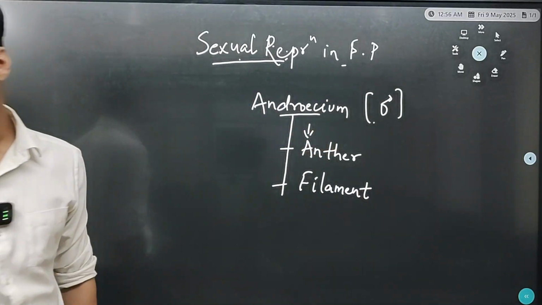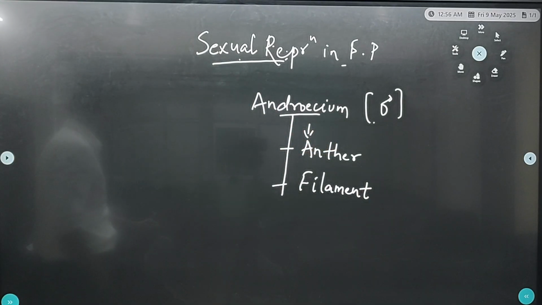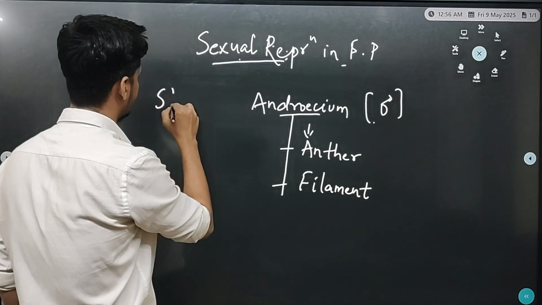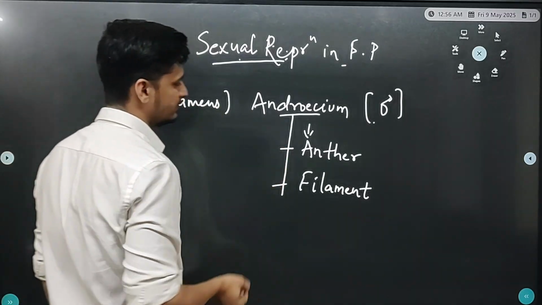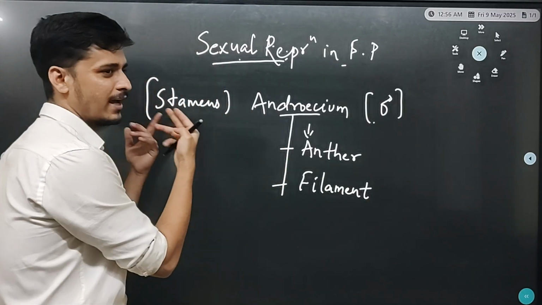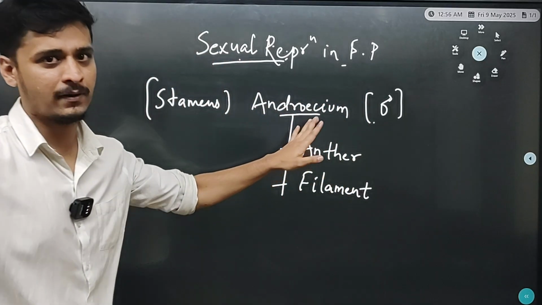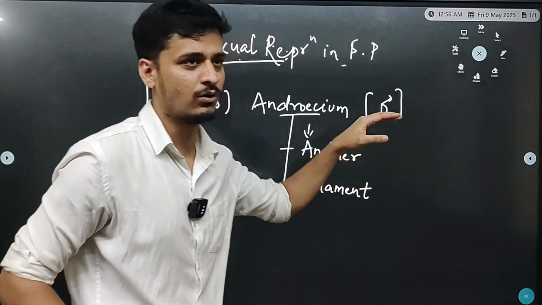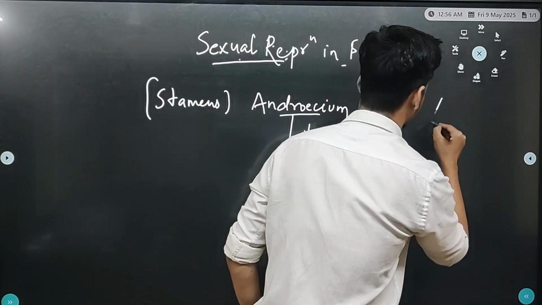We can also say stamens, they are divided into anther and filament. So you can say androecium, stamens, or male part of flower, all 3 are the same thing.